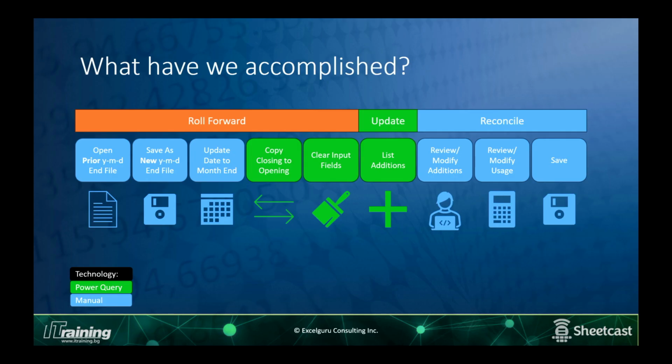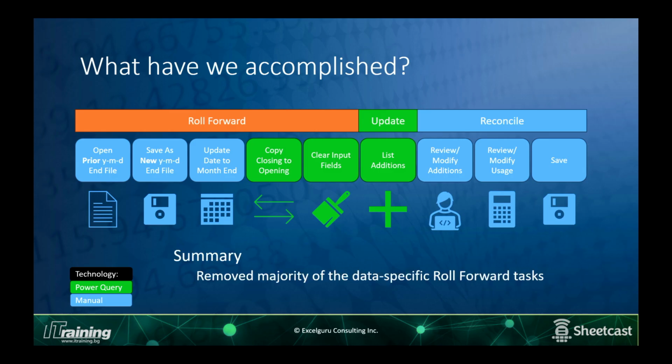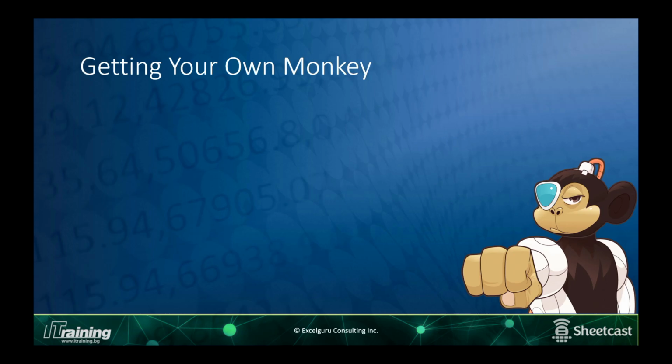But my main goal here was, can I eliminate or remove some of the process in the middle there and actually have it set up so that I can then take my focus to what's on the right-hand side of this document. So overall, the data-specific roll-forward tasks are now gone, and we can allow our users to shift to the thinking part of the role, which is where they should be.